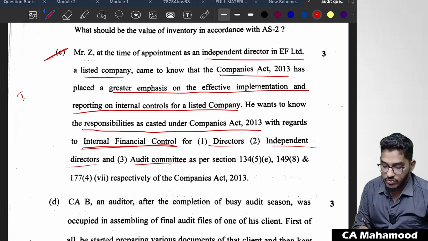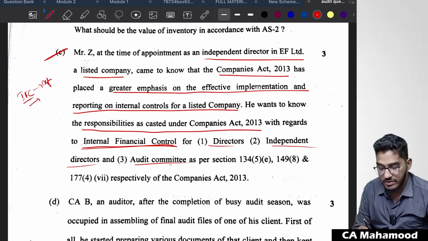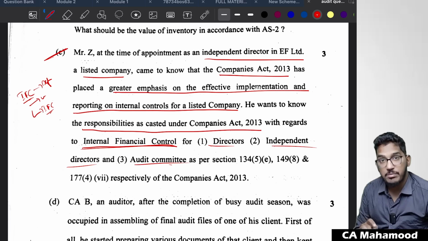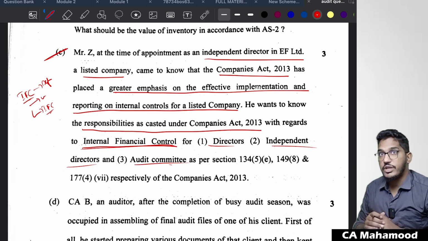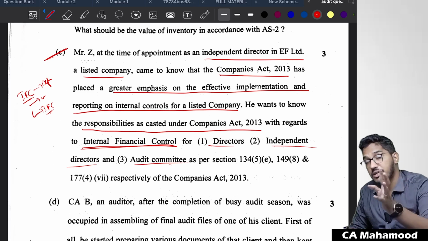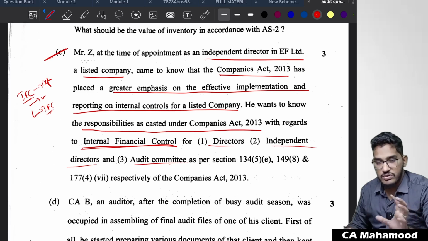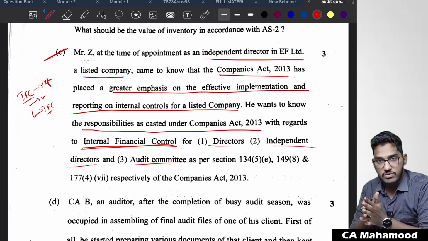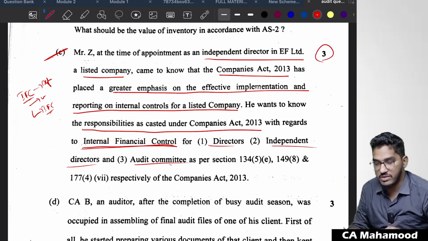So they are asking you to write about internal financial controls: write the definition of internal financial controls, write when they are applicable, and for which companies internal financial controls will not be applicable. We have seen this in the audit reporting chapter, when internal financial controls are not required to be mandatorily implemented in the organization. So just something related to that internal financial controls you are supposed to write here. So 3 marks, very easy question.